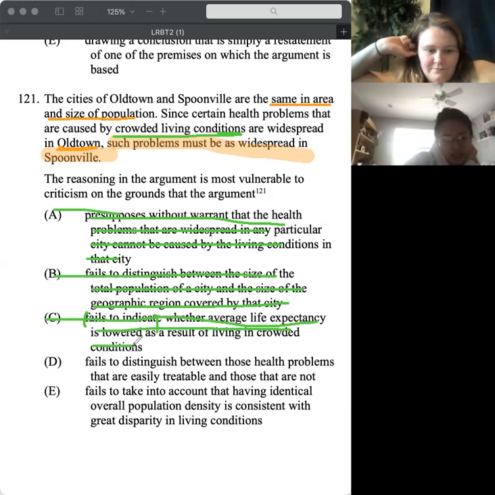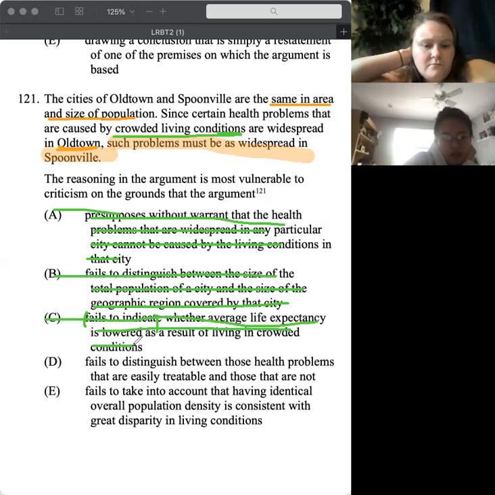And then, fails to distinguish between those health problems that are easily treatable and those that are not. The stimulus doesn't distinguish, but it also doesn't really matter whether they're treatable or not, because we're just saying that whether treatable or not, the same problems are in Spoonville. Fabulous.